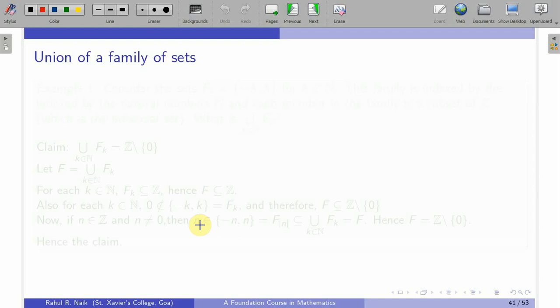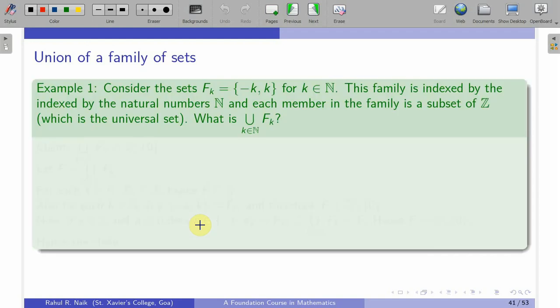So here are some examples of the union of a family of sets. If I consider the sets F_k for each k in N, and each F_k is of this form, {-k, k}. Now this family is indexed by the set of natural numbers, and each member in the family is a subset of Z. So for each natural number we are going to have this set F_k.